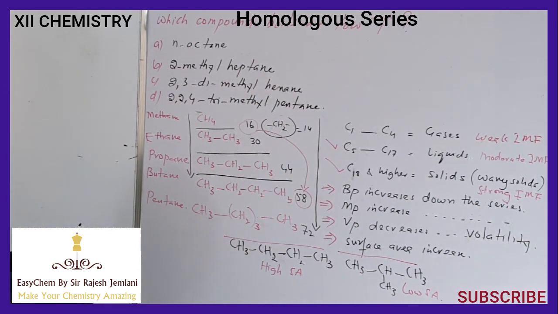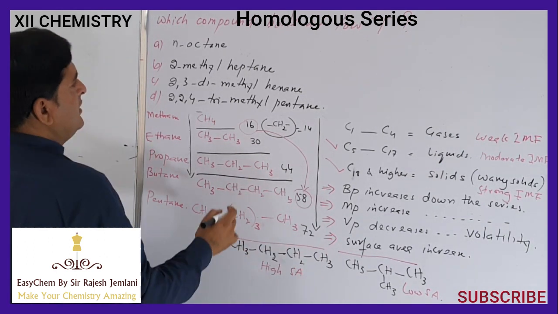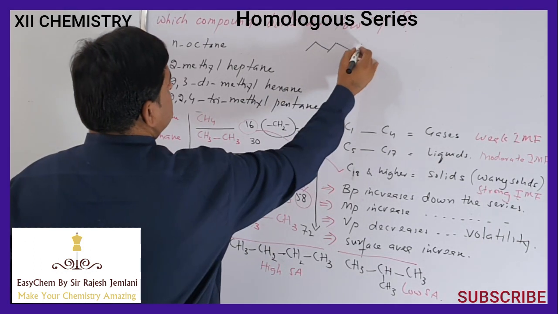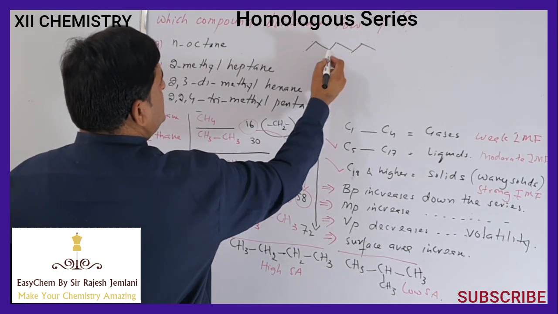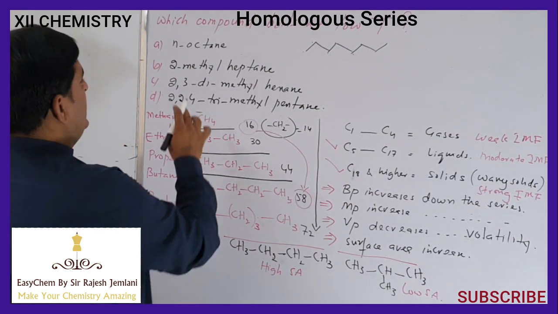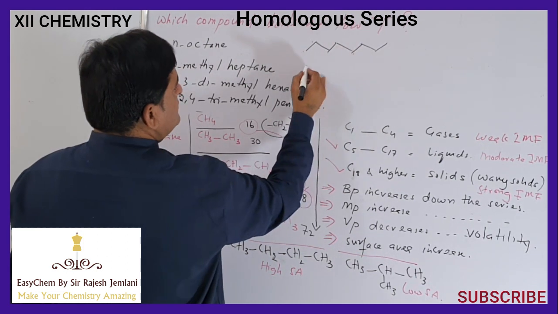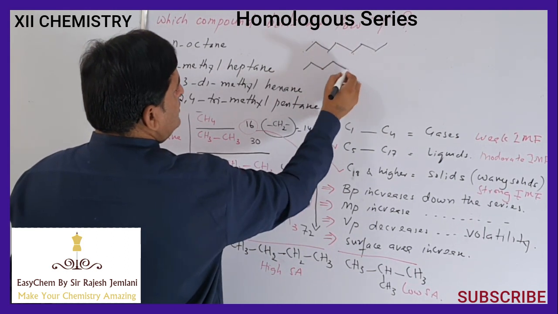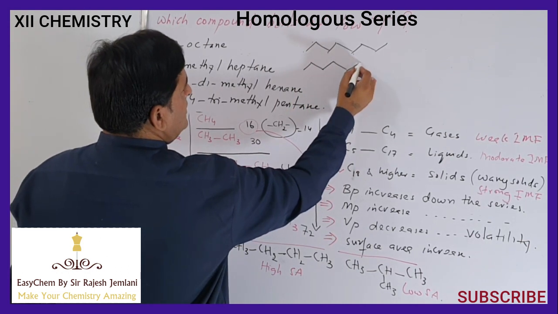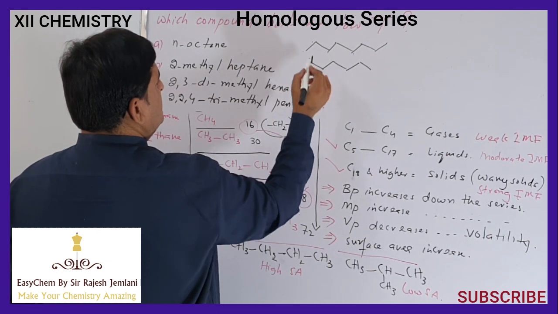Now this question is all about surface area. n-octane, say if we draw its skeletal formula, 1, 2, 3, 4, 5, 6, 7, 8. Now this is n-octane. 2-methylheptane, we draw 1, 2, 3, 4, 5, 6, 7, and there is a methyl group at the second carbon.